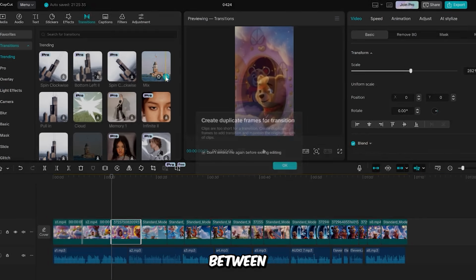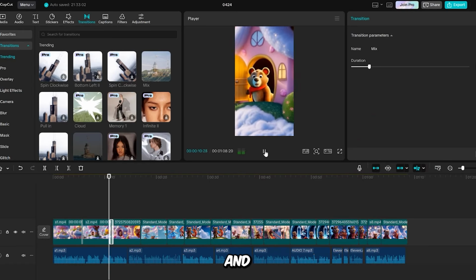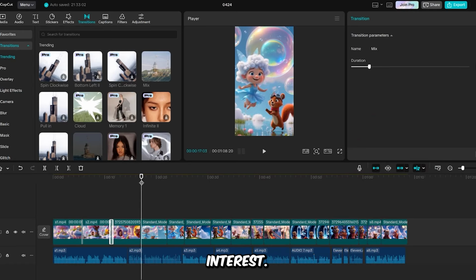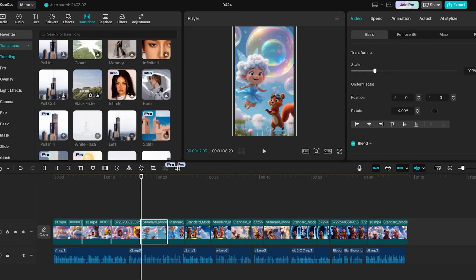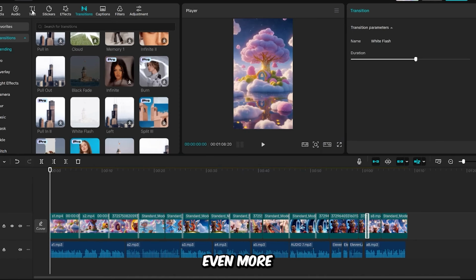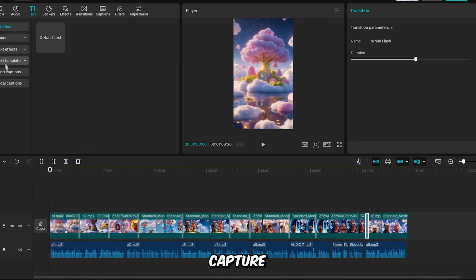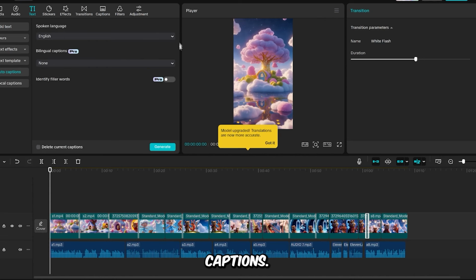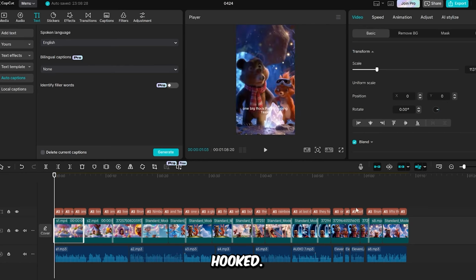Add transitions between clips to improve the flow of your video and maintain viewer interest. If you want to make the video even more engaging for viewers, CapCut allows you to easily add captions. This is great for accessibility and helps keep viewers hooked.